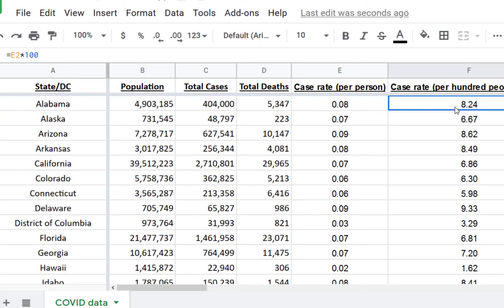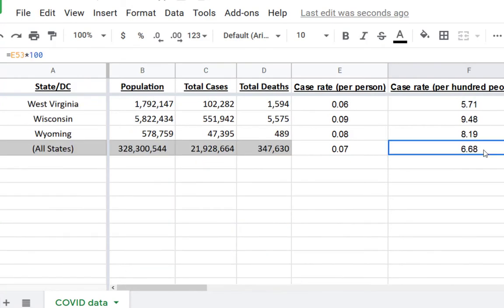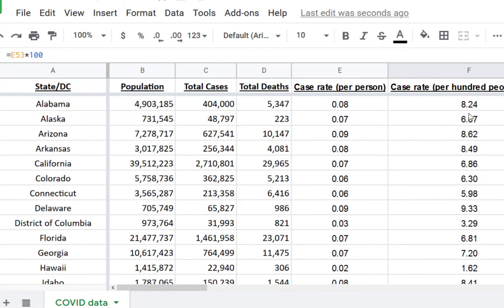Alaska's case rate is 6.67%. Arizona's is 8.62%, and so forth and so on. What's the entire case rate for the whole United States? 6.68%. It's almost exactly what it is in Alaska. So Alaska is mirroring the U.S. as a whole. Okay, so that's the case rate. So that's the number of cases divided by people and then changed into a percentage there.